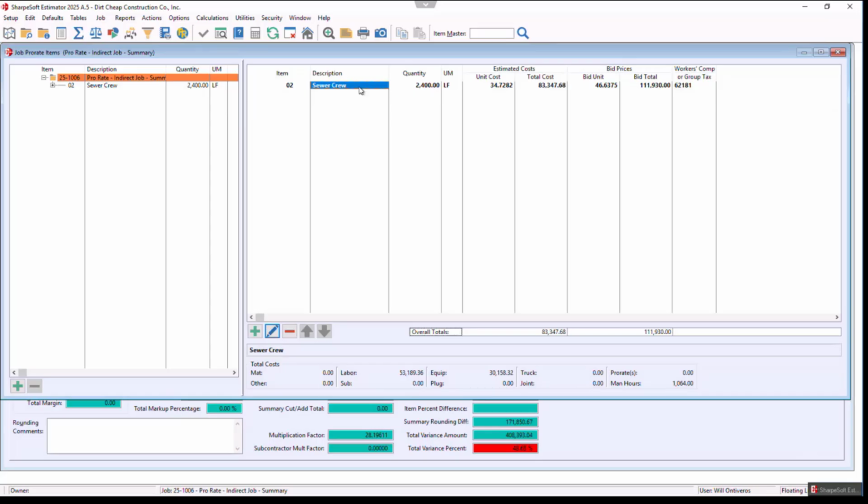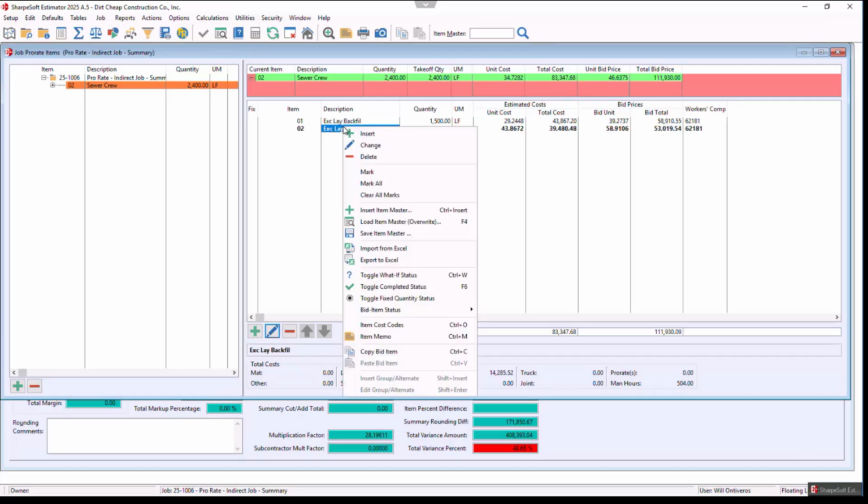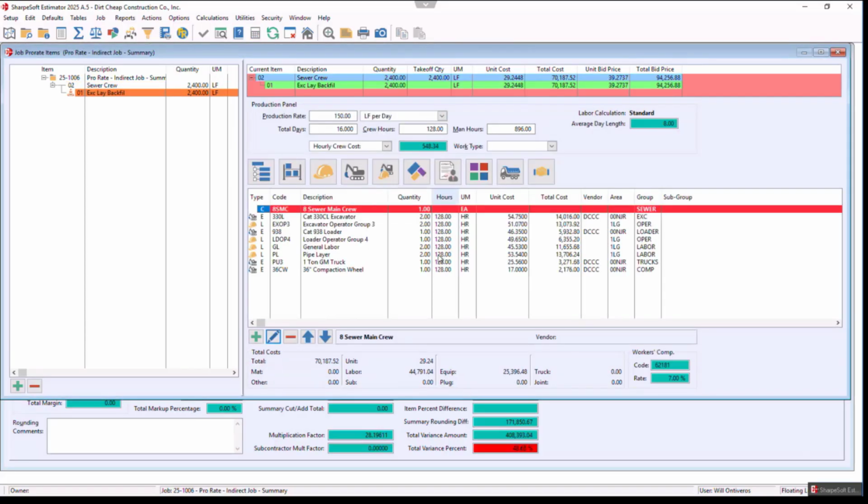But I could also just save that away if I want to in the item master. That allows me, if there's multiple sewer items here, instead of doing it maybe as all independents, to say maybe I have 2,400 feet, and I want to bid this at a blended production between my sewer services in this particular case and my sewer main. So let's just say I want to get 175 lineal feet a day. Notice that changes my production. There's my hours and my days. I may bid 14 days. So this is a way that you could change crews rather quickly.